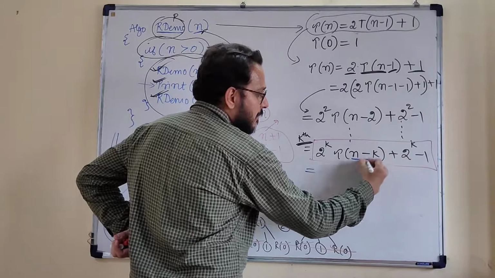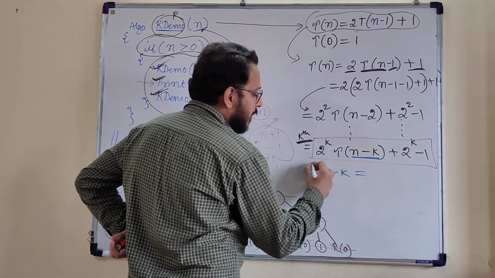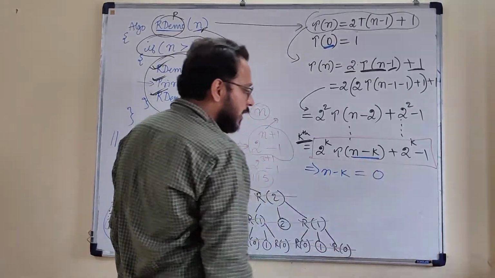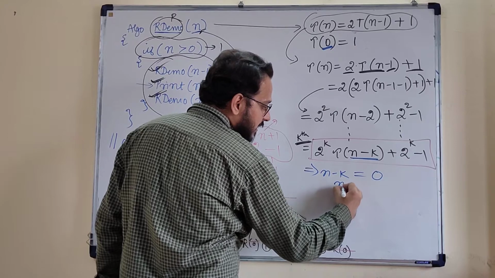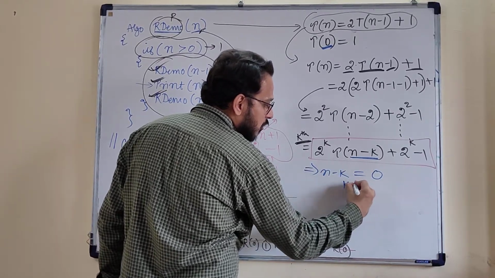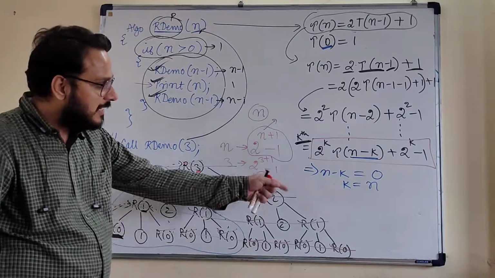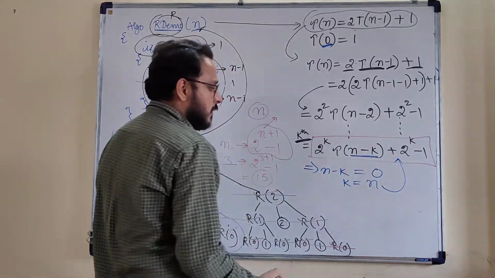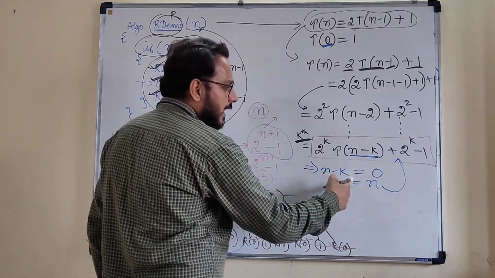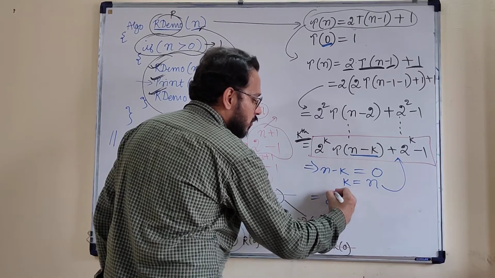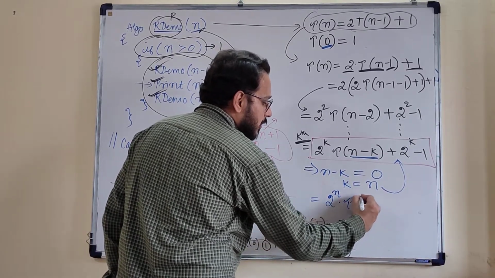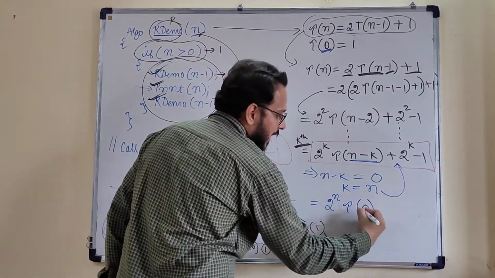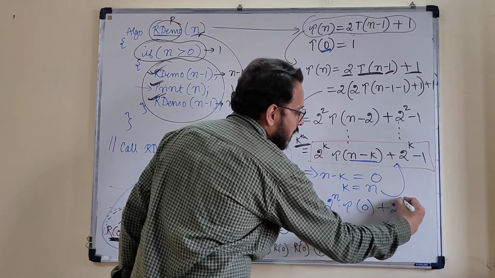After this, you put this n minus k and equate it to the base condition value 0. After equating, you will find that the value of k becomes n. When you get k equal to n, put this value of k into the same equation. After putting this value of k in the equation, you will get 2 to the power of n followed by T(n minus k), which we have equated to 0, so T(0), and plus 2 to the power of n minus 1.